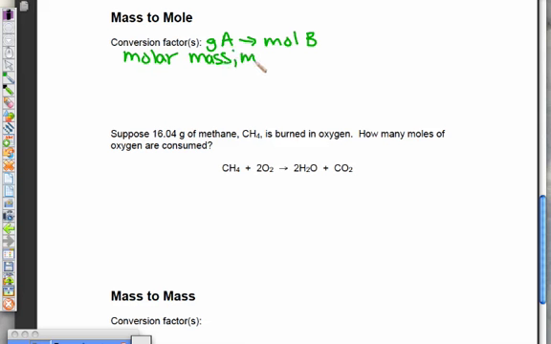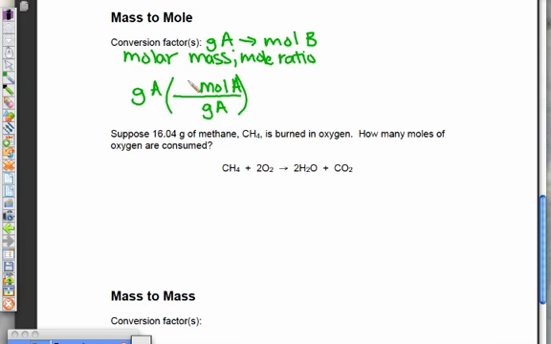Then we will use our mole ratio to change moles of A into moles of B. So again, we have 2 steps here, just opposite of what we just did. So if we have grams of A right here, we're going to need grams of A on the bottom to cancel our units. And remember, when we go grams, we can go straight to moles as long as it's the same compound. So we can keep compound A.